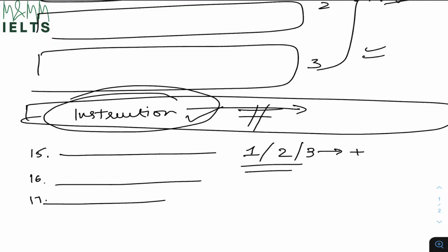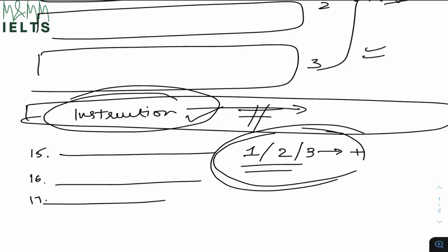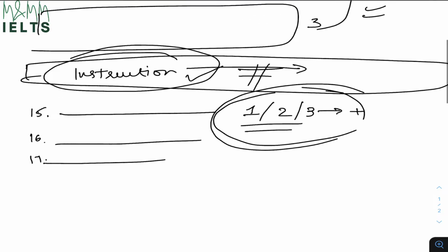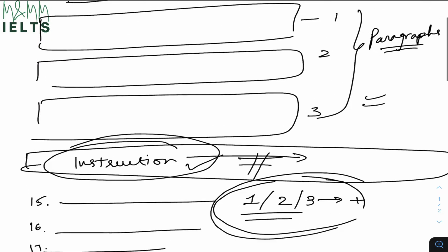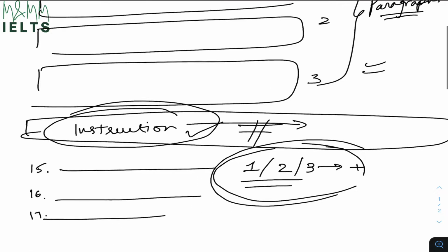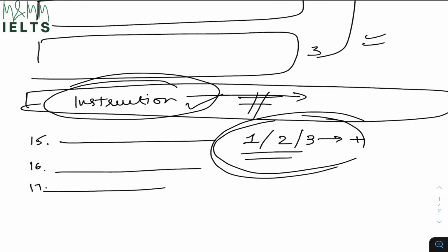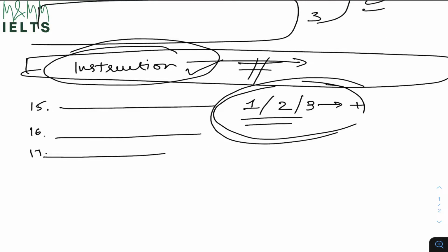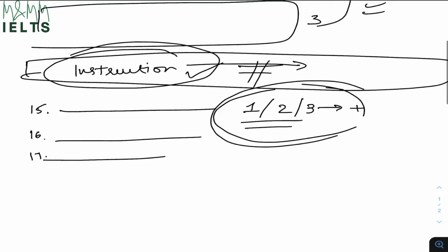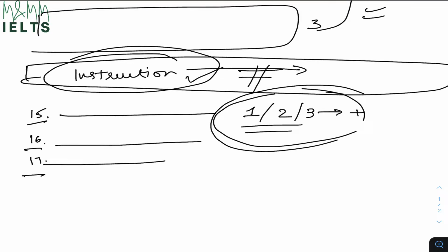Next thing that I want to share is, after reading the instruction, when you know this is what you need to write in your answers, I mean the word limit and everything like that, next thing you would do is just have a quick look at the paragraph, I mean the passage, how many paragraphs you have, and then have a quick look at the question, how many questions you have. Now that you know that there are 2 or 3 questions and 2 or 3 paragraphs, or whatever number of paragraphs and questions you have got in the exam, the next thing you need to keep in mind is, let's say 15, 16 and 17 are my questions.